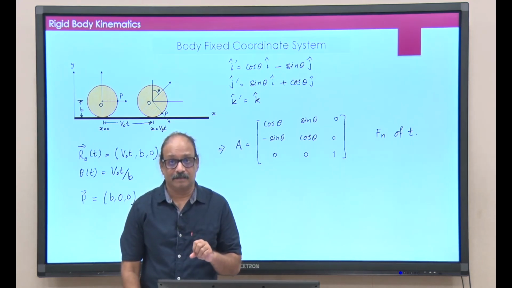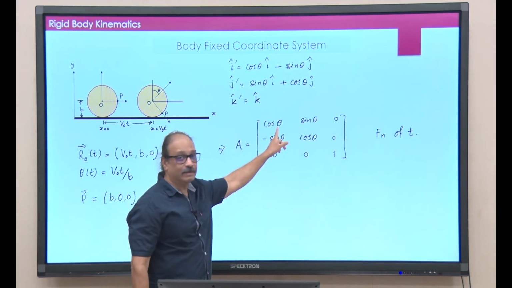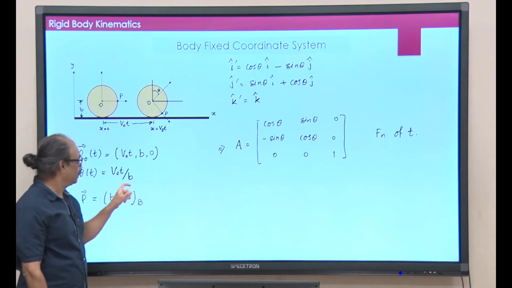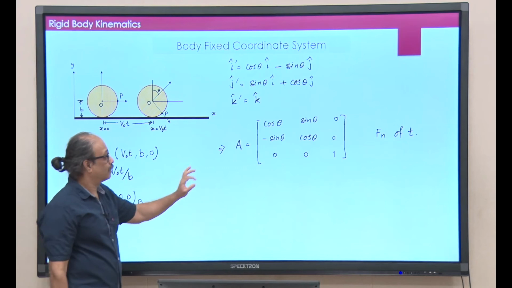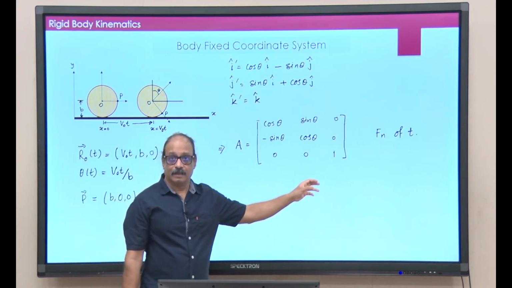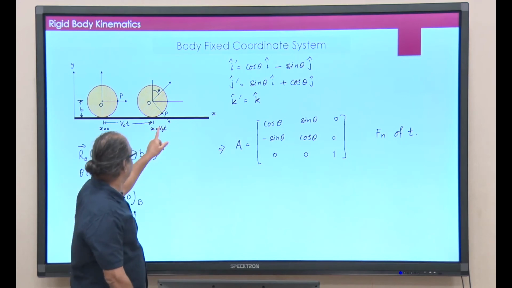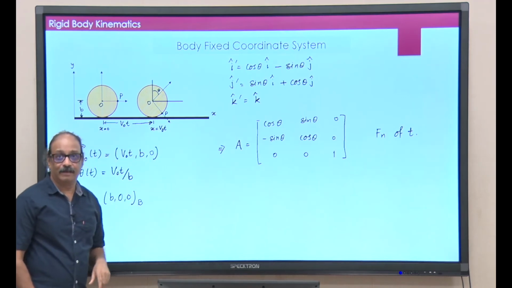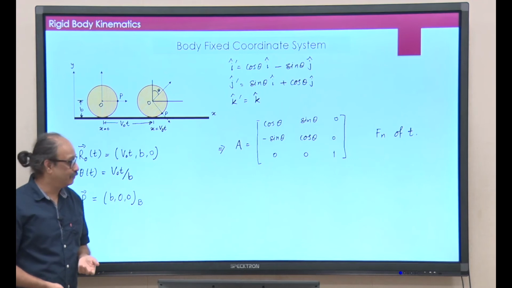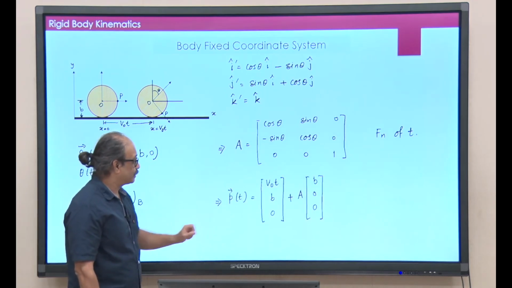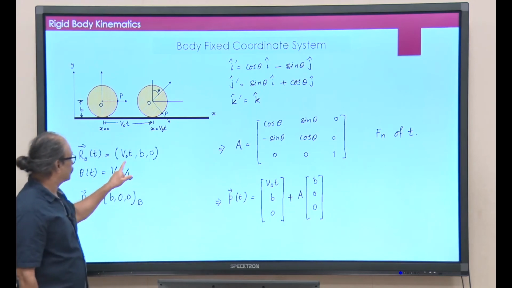This A matrix contains the time dependence. How? Because theta depends on time. Remember, theta is v naught t by b. So, A matrix is time dependent. And finally, if I want the space coordinates of point P, which is eventually the exercise that we wanted to do, P as a function of time t basically is R_O, that is this.